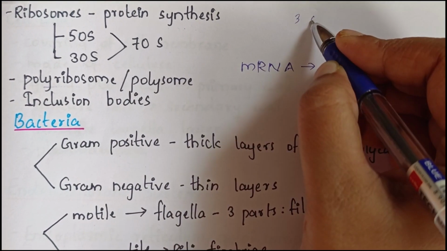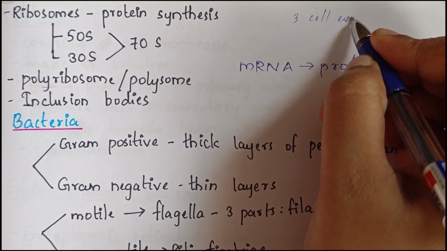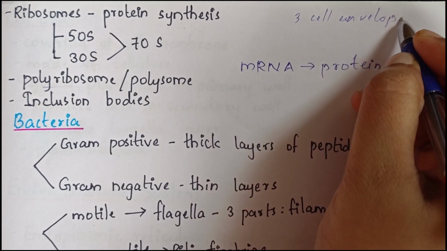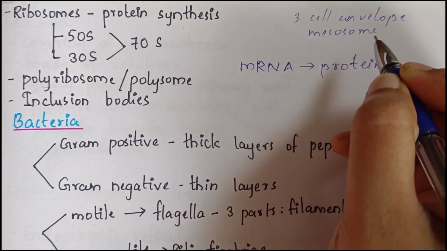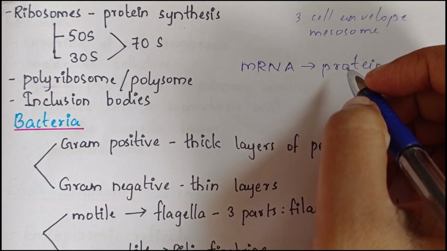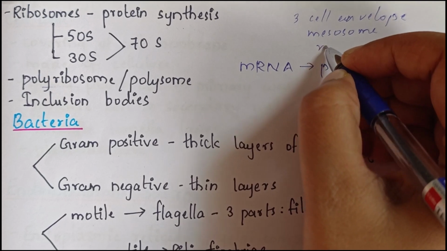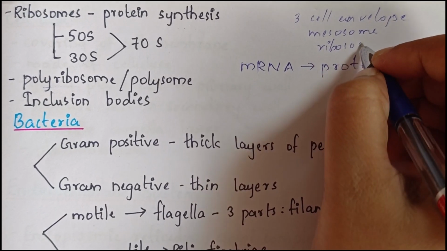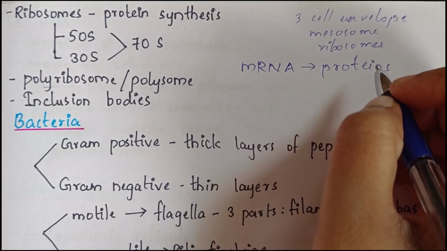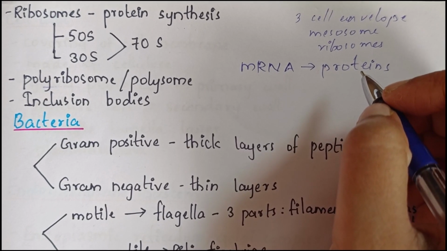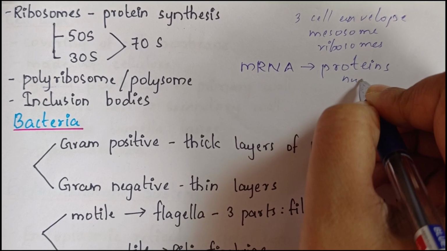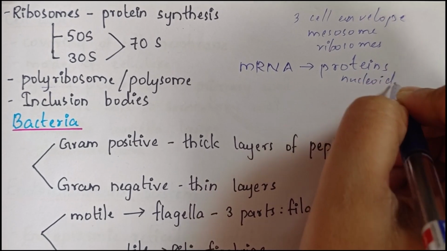So these are the main parts of the prokaryotic cell: the cell envelope with three parts, mesosomes, ribosomes, inclusion bodies, and the nucleus of the prokaryotic cell. These are the important parts of the prokaryotic cell.